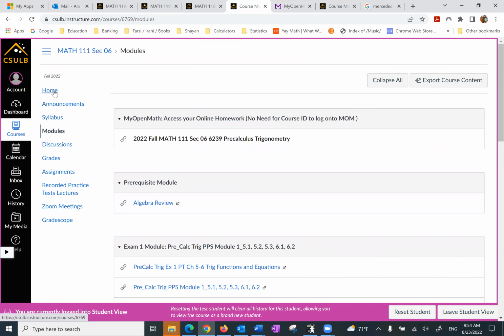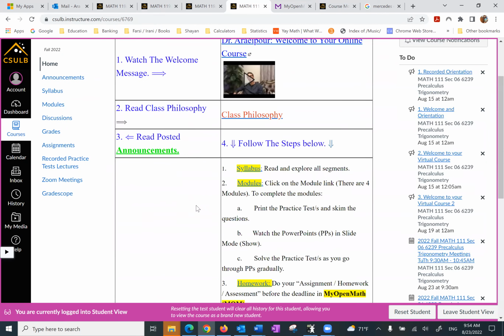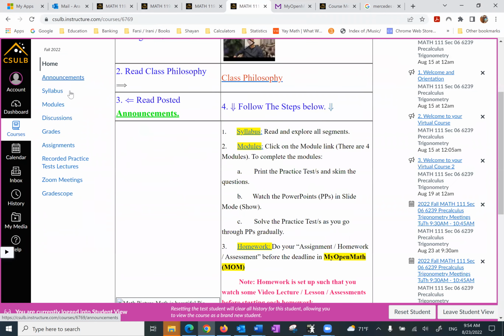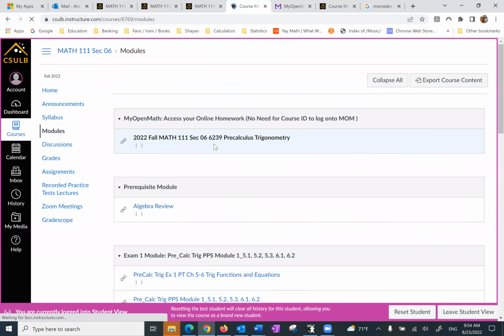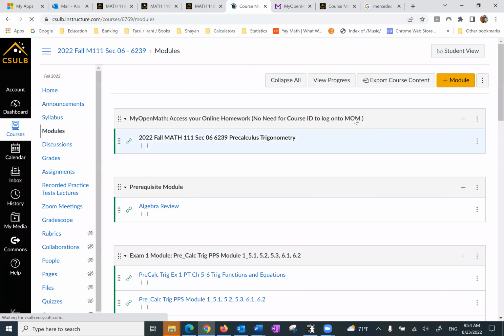So I'm going to go back to the home page. And now under the modules, we said we can find other things such as exams, homework, and so forth. That is, again, where you find it after you register. So now, let's assume you have registered and you want to do your homework. So first of all, we leave the student view here.